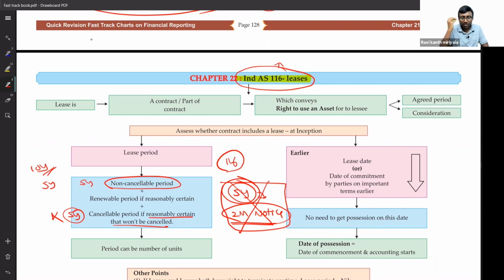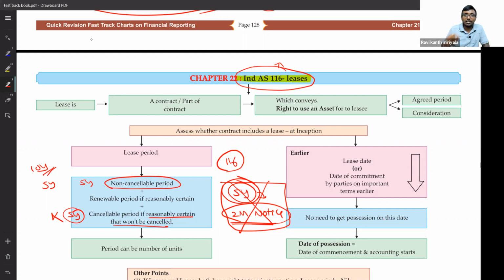Then Ind AS 116 is not applicable. You don't need to record the ROU asset account debit to the lessee, and the lessor also doesn't need to classify it as operating lease or financing. That concept is not at all relevant. Then how do they record it? Very simple. 1 month over, how much is the rent accrued? The lessee will recognize it as an expenditure. The lessor will recognize it as an income. That's it. Month on month, accrual basis accounting will take place. You don't need to calculate present value, future value, nothing.